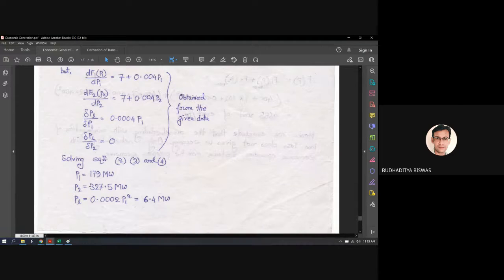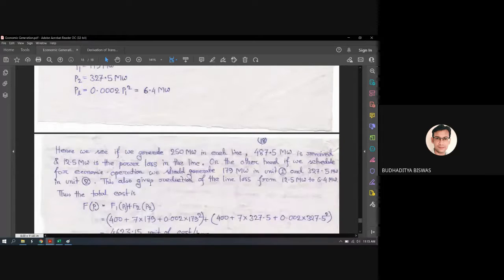After solving this, we get P1 equal to 179 megawatt, P2 equal to 327.5 megawatt, and PL, the transmission loss, is a function of P1 only. The expression was given in the question. It's equal to 0.002 P1 square. Just replace the value of P1 by 179, and you will get 6.4 megawatt of power wasted during this economic generation.